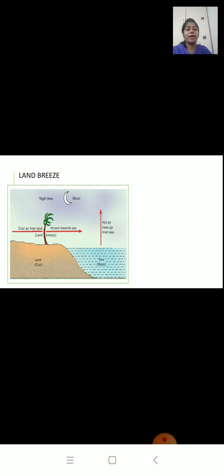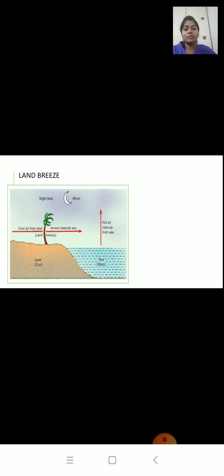The warm air from the sea will start rising up, and the cool air from the land will occupy the place of the warm air. As the warm air from the sea comes towards the land, it will become cool because of the coolness of the land, and it will descend and move towards the sea.